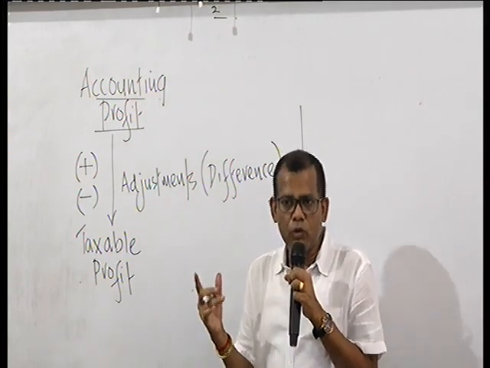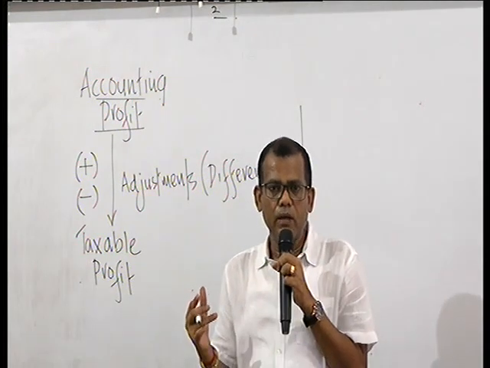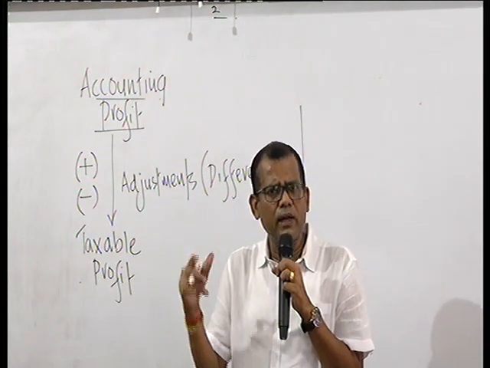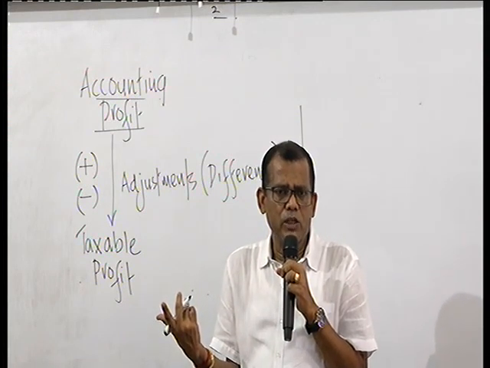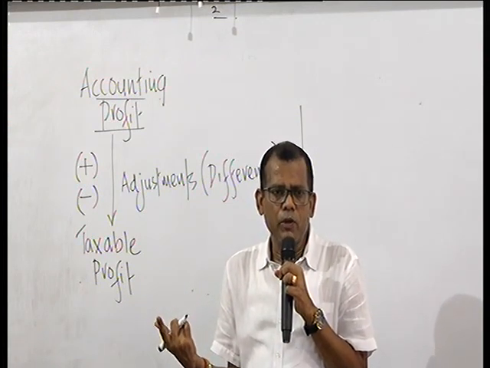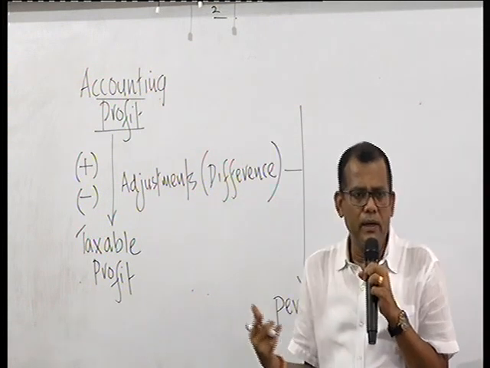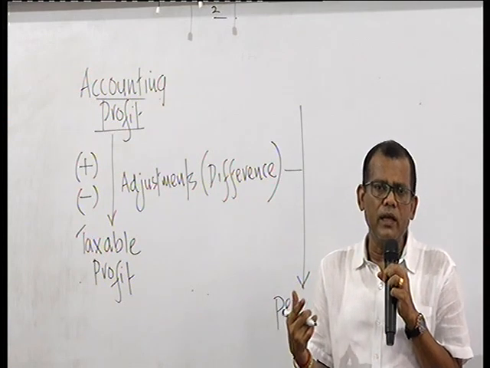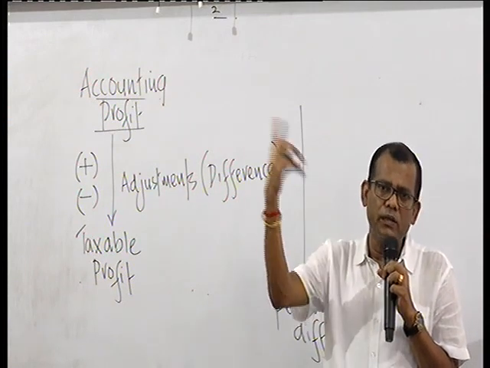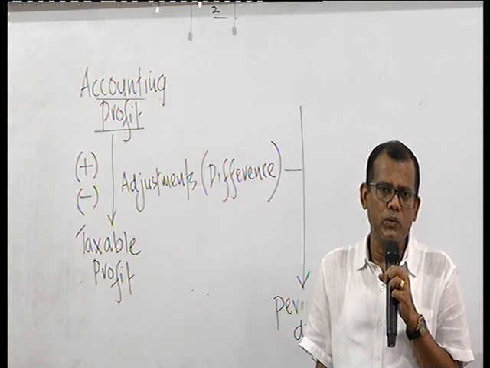But when you do that adjustment this year, you are not going to have any relief on that later. You just pay more taxes. Just because you have added back the entertainment expenses this year, you are not going to get any relief on that item in the next year either. You are not going to.